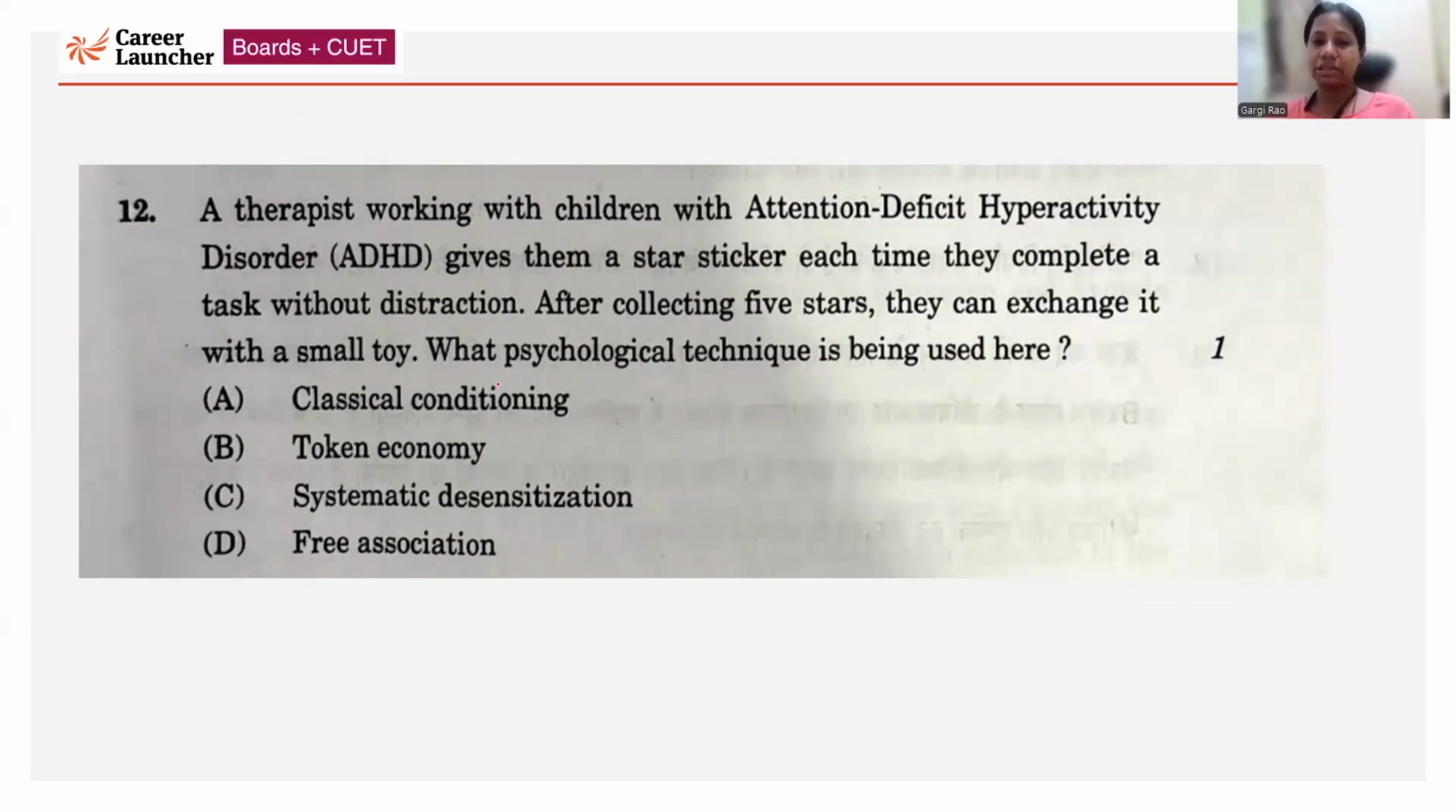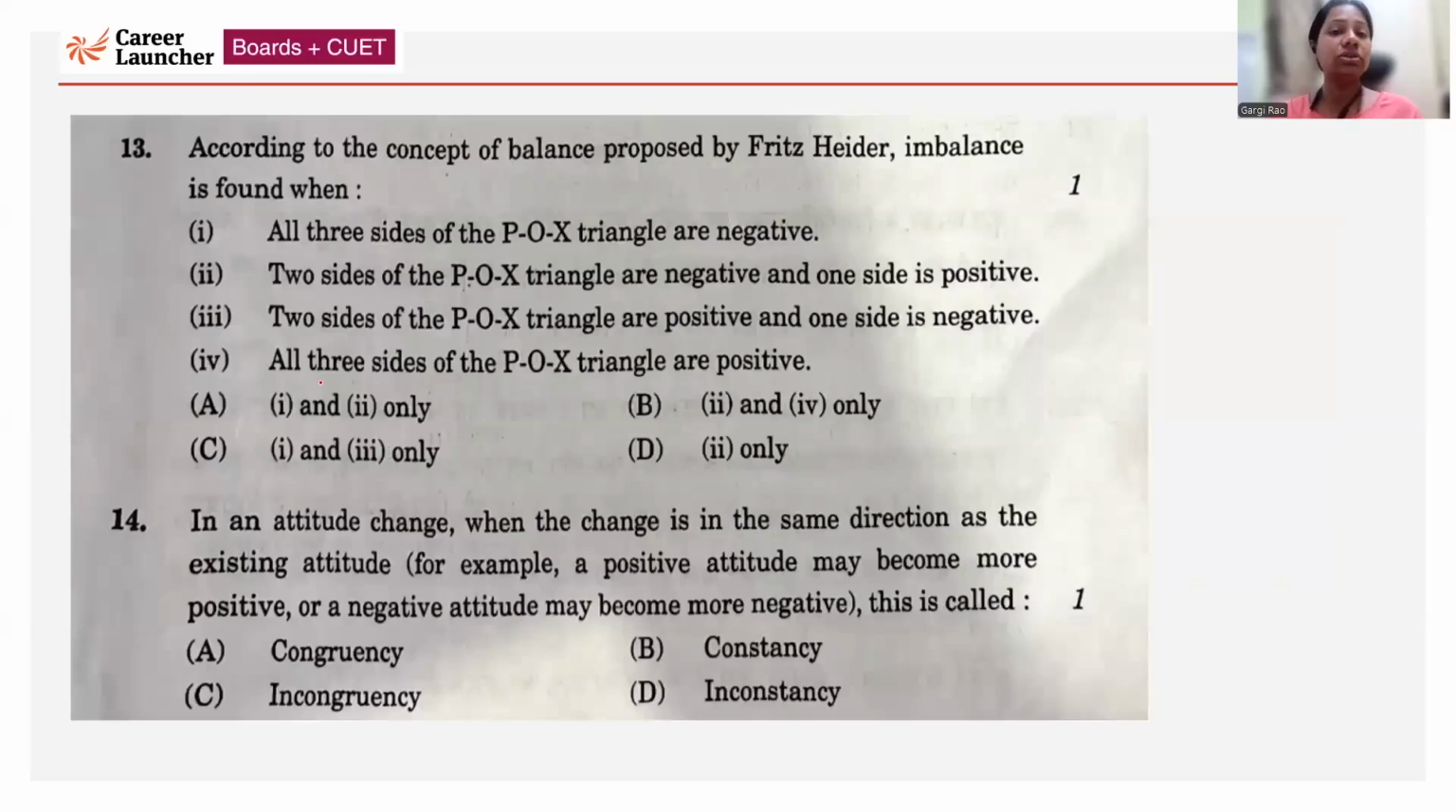A therapist working with children with attention deficit hyperactivity disorder gives them a star sticker each time they complete a task. So they have to keep on collecting that star sticker to exchange it with some toys. So it is a token economy. What are they doing? They're collecting tokens.